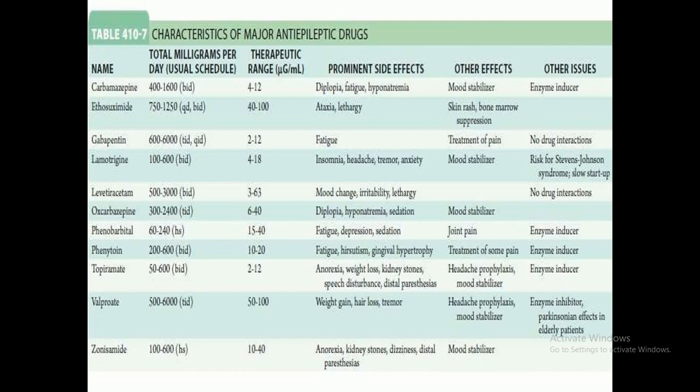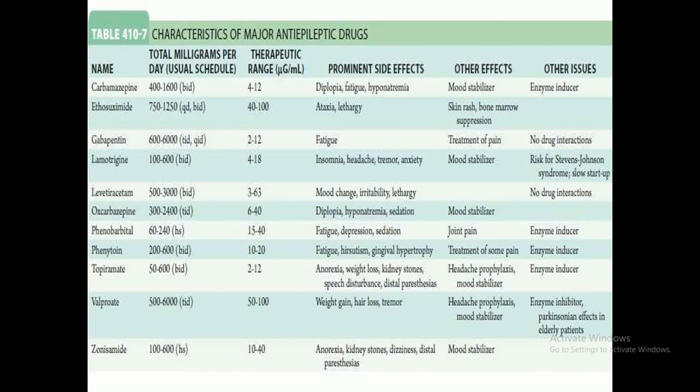Ethosuximide is another anti-epileptic drug available in the market at the dose of 750 to 1250 milligrams twice a day, with a therapeutic range of 40 to 100. The side effects reported are ataxia and lethargy. Other effects reported are skin rashes, and bone marrow suppression may occur. Gabapentin is available at the dose of 600 to 6000 milligram, therapeutic range up to 12, with fatigue as the prominent side effect. It is also used for treatment of pain, and no drug interaction is reported.